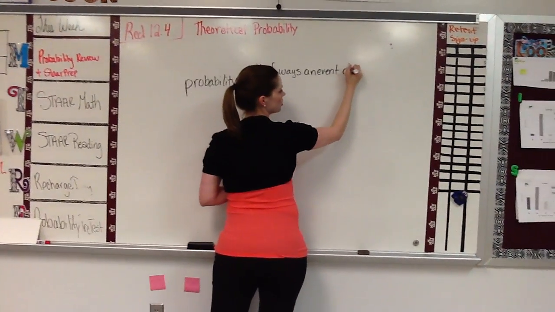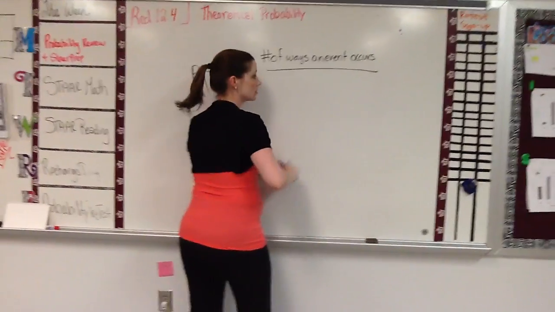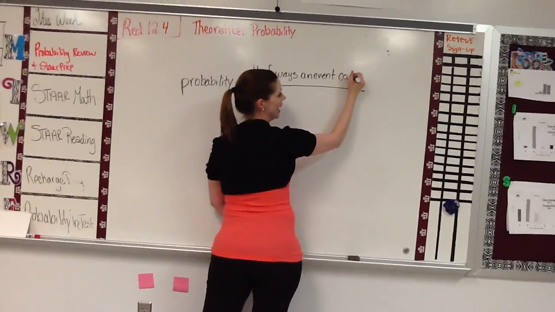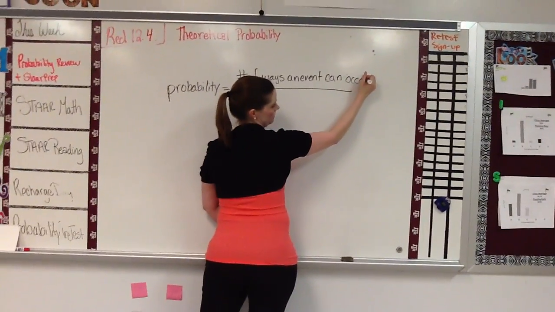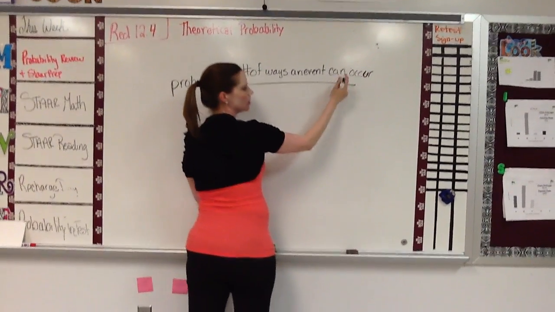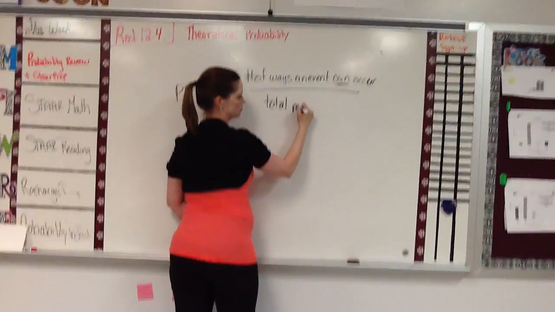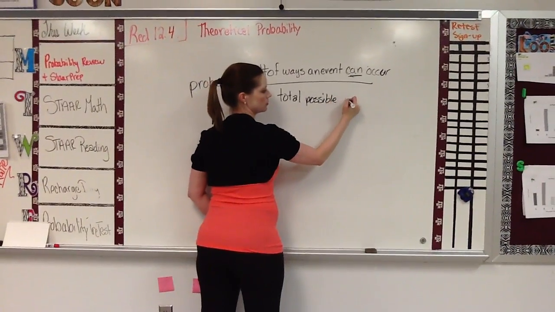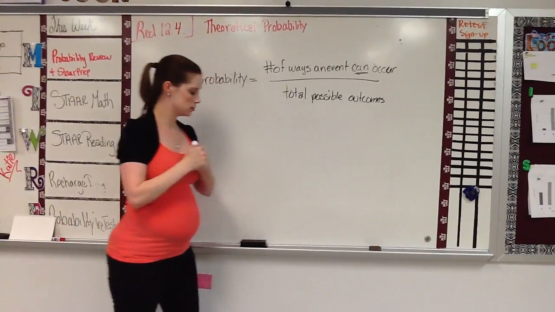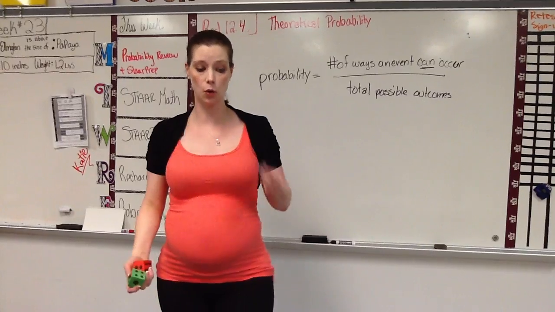An event can occur. This is theoretical, so it's not that it actually occurs. Can occur, that's your key word, can, over total possible outcomes. Okay? And it's written as a fraction. It can also be changed into a decimal or a percent.